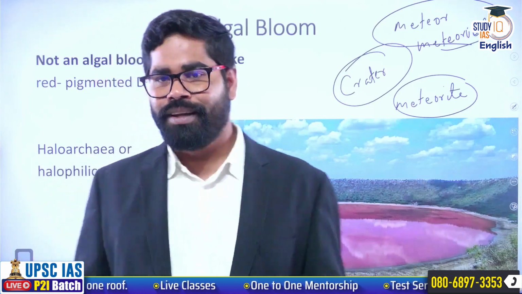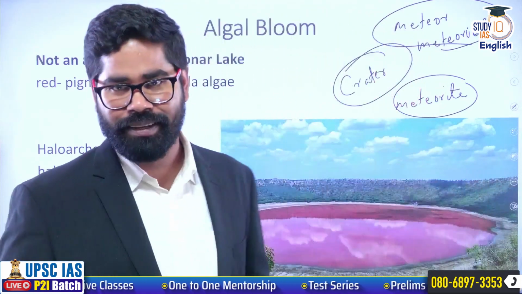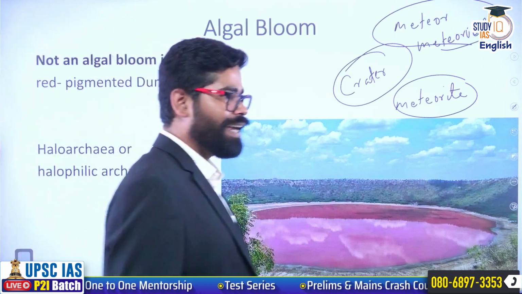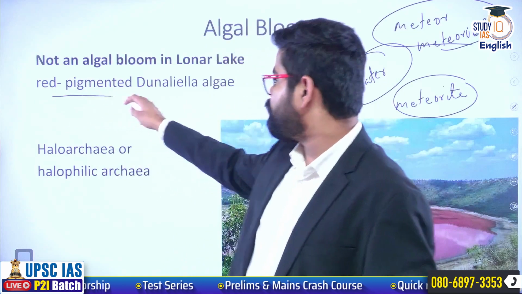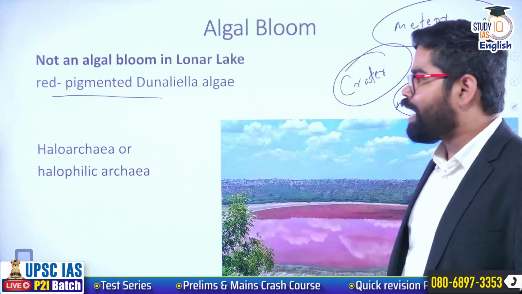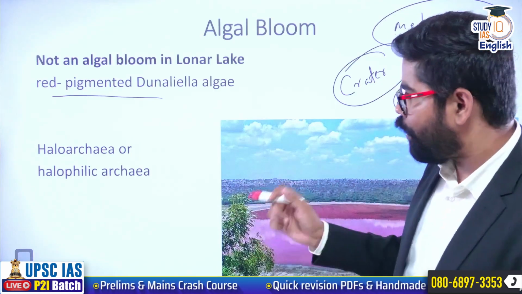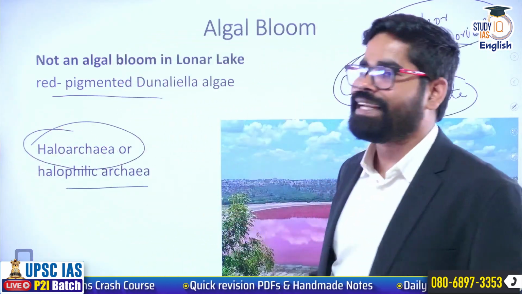Okay. Now look at this. The Lonar Lake in Maharashtra has turned pink. Now this is not something which was caused due to algae. Earlier it was believed that it might have been caused due to red pigmented Dunaliella algae, but it was not correct. Later on, it was found that there is a bacteria, Haloarchaea or halophilic archaea.